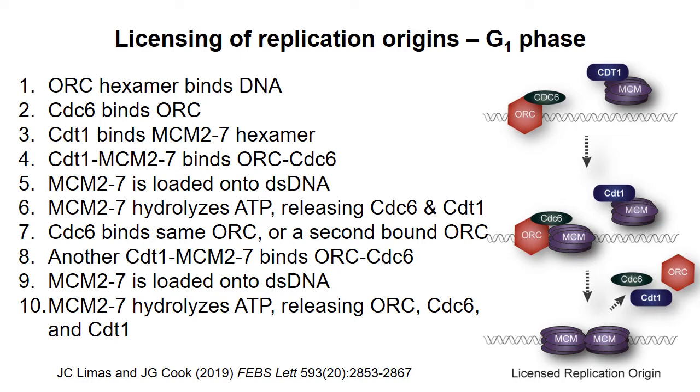Then an ATP hydrolysis event causes CDC6 and CDT1 to dissociate. A second CDC6 binds either at the ORC-MCM complex or at a second ORC that is bound nearby. CDT1 brings a second MCM complex, which is also loaded onto the DNA. The MCM complexes are touching each other at the origin. After the two MCM complexes have been loaded onto the DNA, the other proteins are not needed anymore, and so they can dissociate, and the origin is now said to be licensed. After being loaded, the MCM helicases just sit there at the origin throughout G1 phase, waiting for S phase to arrive.